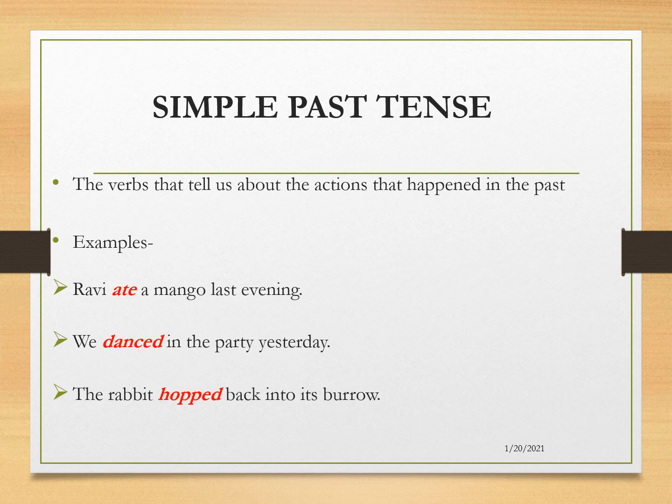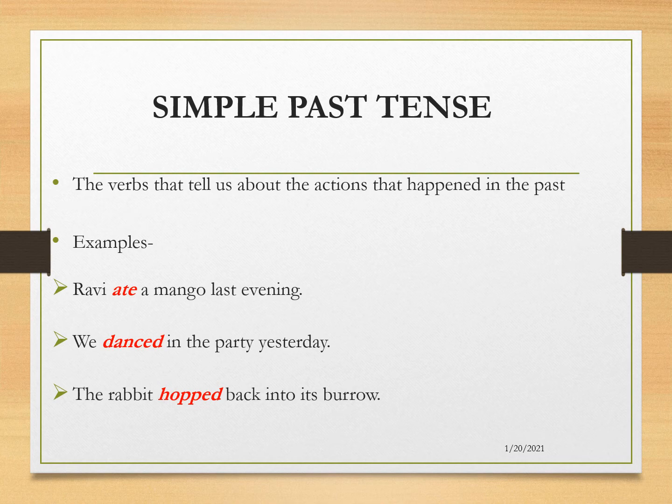Simple past tense. The verbs that tell us about the actions that happened in the past are in simple past tense. For example, Ravi ate a mango last evening. This verb ate tells us that Ravi has already eaten the mango. It has happened in the past.